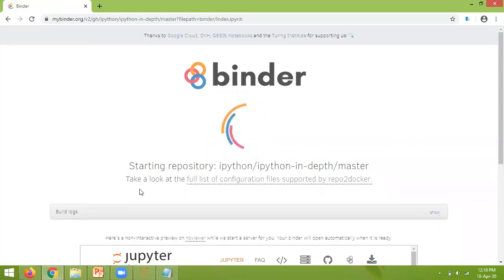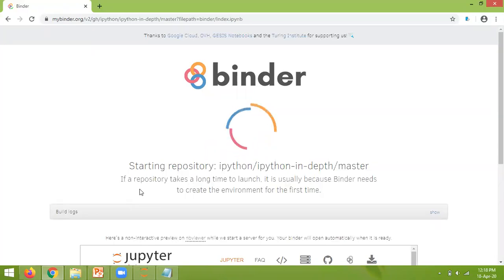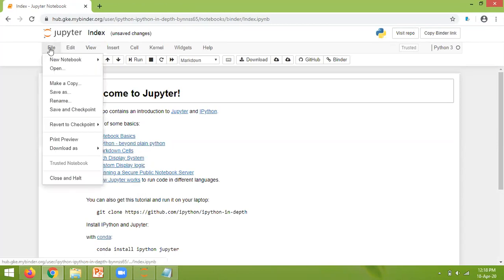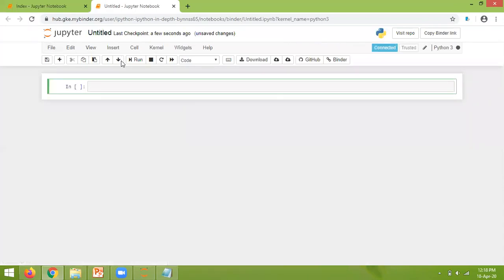And directly accessing the Jupyter Notebook from the browser. If you have an internet connection, you can directly go like this. This is the Jupyter Notebook. If you want to have the cells, go to File, New Notebook, Python 3. That's it. Now I can write programs, or I can copy programs here.